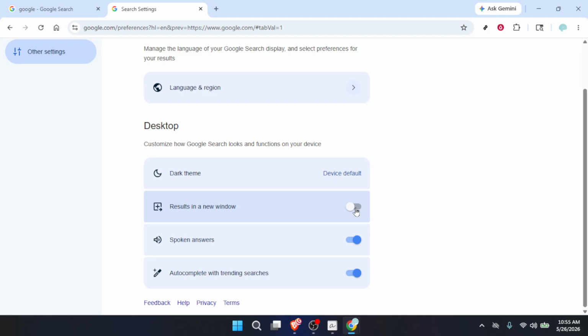And that's it. You've opened Chrome, accessed your profile menu, gone into More Settings, navigated to Other Settings, and turned off results in a new window. Enjoy a cleaner, calmer browsing experience with fewer surprise tabs.